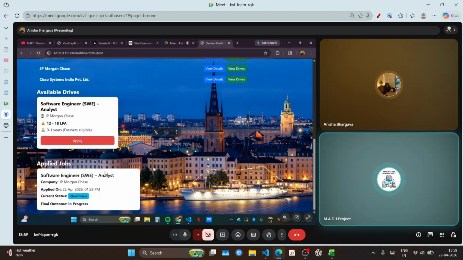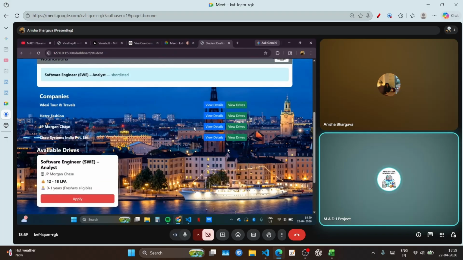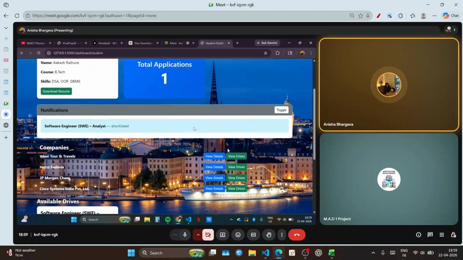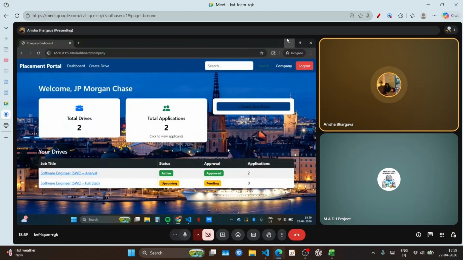Great. Current status. Great. And have you ensured that if a student applied on a certain drive, they can't apply again on that, that is, their application must not be redundant? Have you ensured this integrity in your code? Yes, sir. While applying for the drive, let me show you.